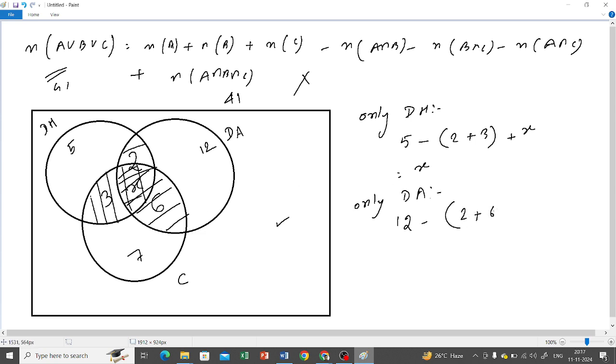Ok, only data analysis, so that is again 12 minus 2 plus 6, okay, plus x, so that is going to be 6 plus 2 8, 4 plus x, right? Only coding is going to be 7 minus, okay, that is going to be 6 plus 3 and then plus x, so this is going to be what? 6 plus 3 9, so that is going to be x minus 2, right?